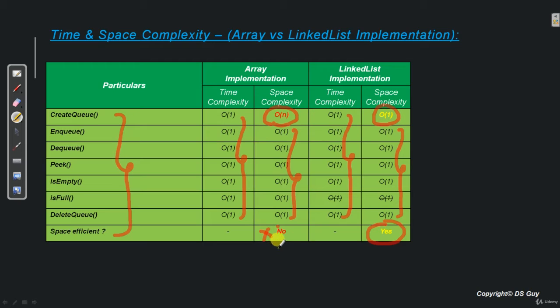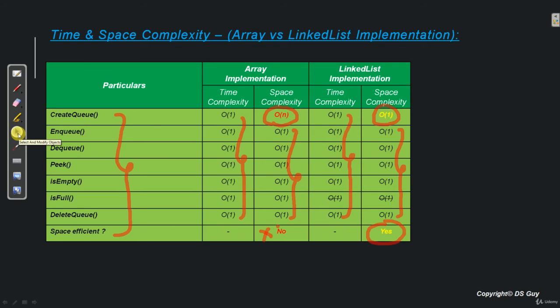So in an array, once the size of the array is fixed, we have finalized the size of the queue as well. We cannot increase or decrease it. So later in the program, if we want more space in the queue, we cannot increase it. But in case of a linked list, we can increase the size of a linked list or decrease it depending on our need. And there is no upper limit on the size of the linked list. It will only be dependent on our system memory. So in general, if somebody asks me, I will always prefer a linked list implementation compared to an array implementation because of the flexibility in the storage.